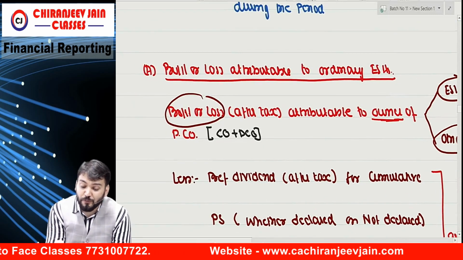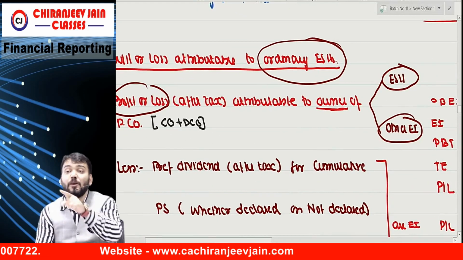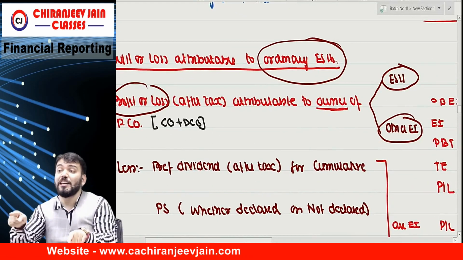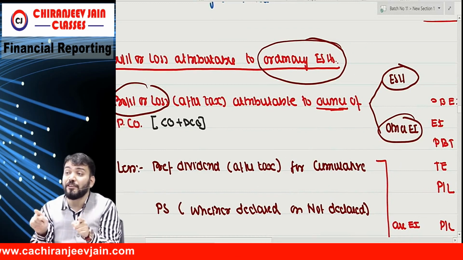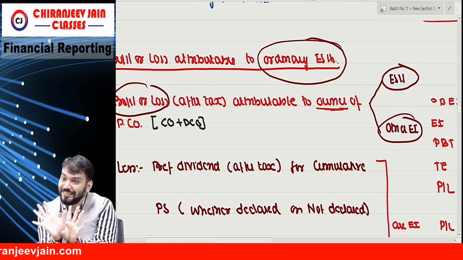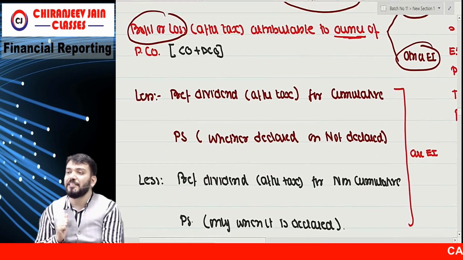But what we want is profit or loss attributable to ordinary equity shareholders. From SOPL we will get profit or loss attributable to owner, but we want profit or loss attributable only to equity shareholders. So from this we should deduct something.